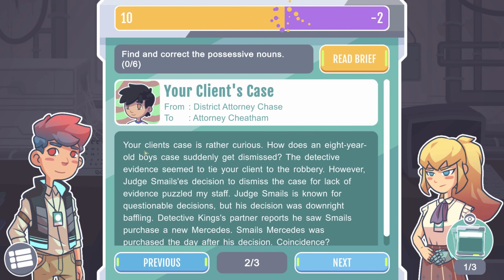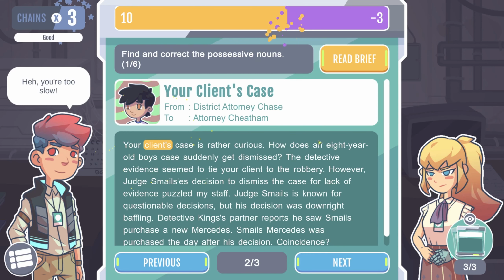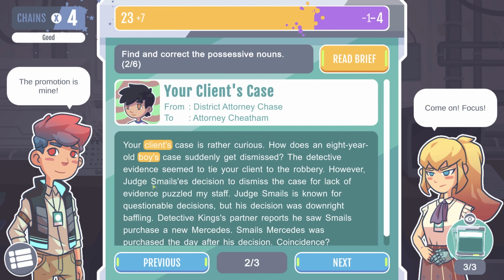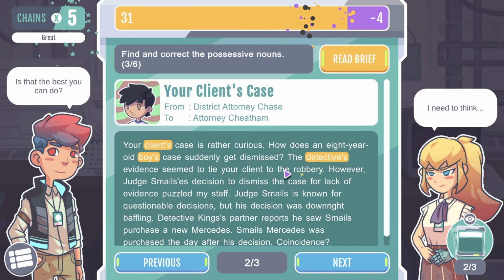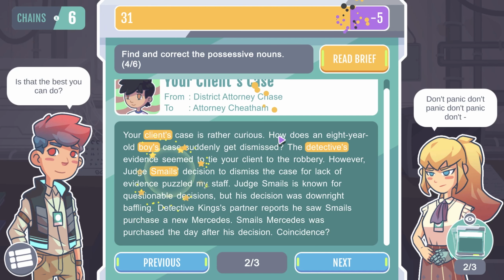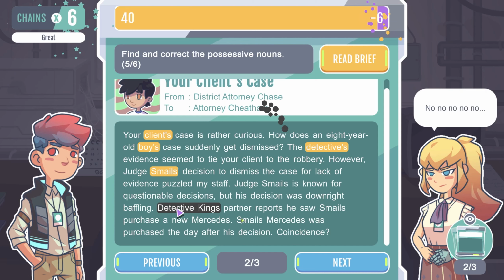Okay, next then. Your client, your client's case is rather curious. How does an 8-year-old boy's case suddenly get dismissed? The detective's evidence seems to tie your client to the robbery. However, Judge Small's decision for lack of evidence, possibly Judge Small's is known for decisions. Detective Kings.